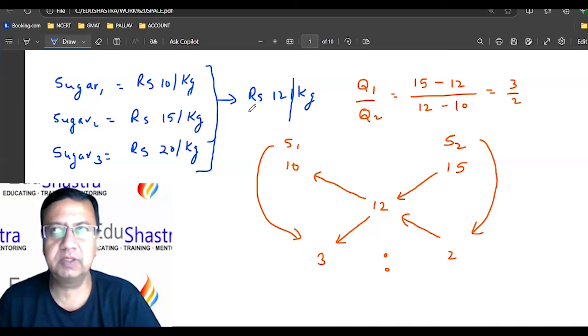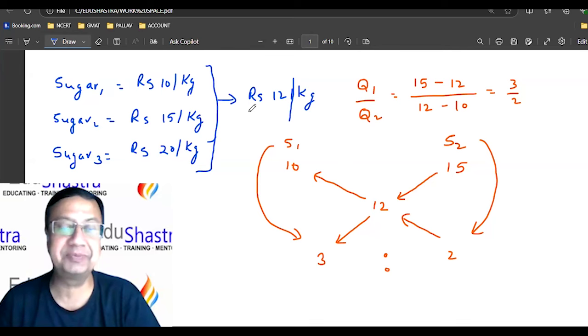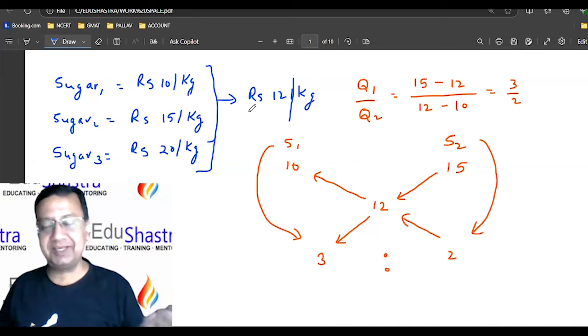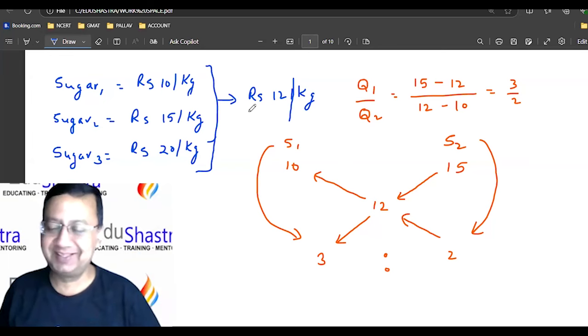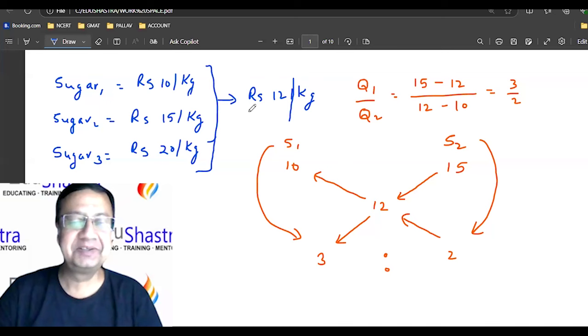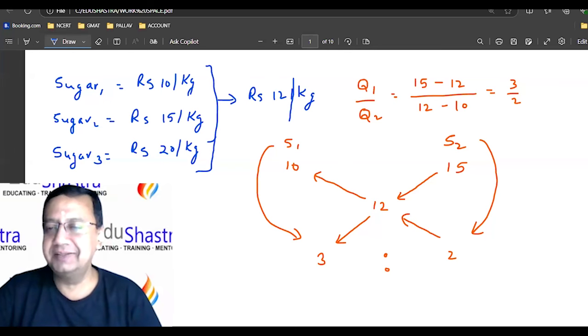So you mean to say that you do not require the sugar, but still you can sell it at rupees 12 per kg? No, there is some mistake, I think. 0 means that there is nothing, and still I'm selling and getting the money, right? Yes, sir, I am checking. Okay, this is fair, and waiting for others to give some answer.